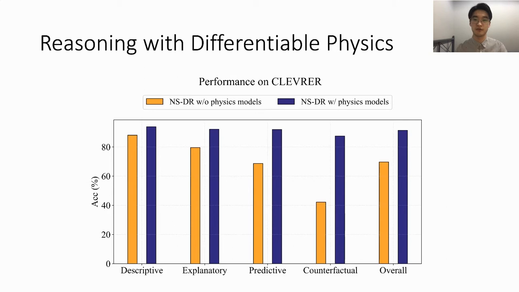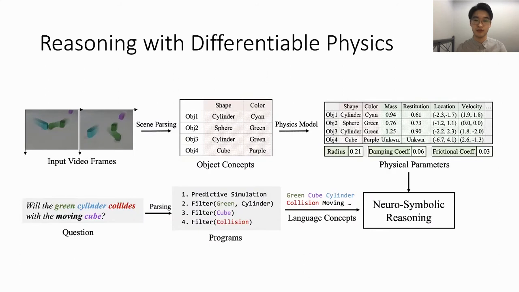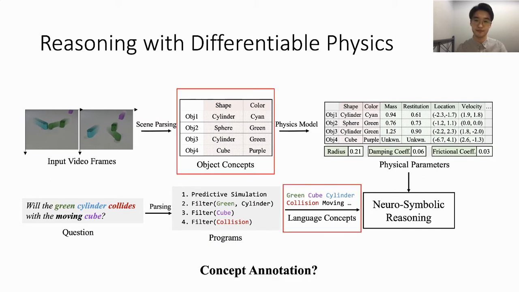With our differentiable physics model, the performance of the neurosymbolic framework (NSDR) is improved significantly, especially for the predictive and counterfactual questions, which require more dynamic predictions. Now we have shown the effectiveness of our physics model and the neurosymbolic program executor.